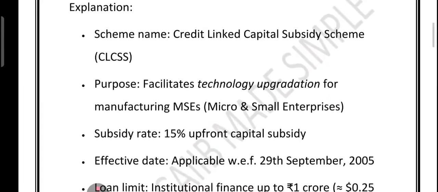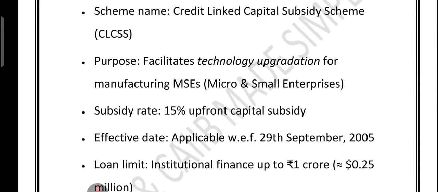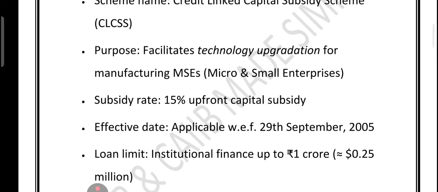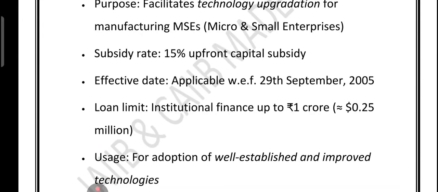So let me summarize the facts. The scheme name is CLCSS. It helps manufacturing MSEs to upgrade technology. 15% upfront capital subsidy on institutional loan up to 1 crore, only for approved technology in a specific subsector. Started from 29 September 2005. And capital subsidy is not interest subsidy. Both are different things.